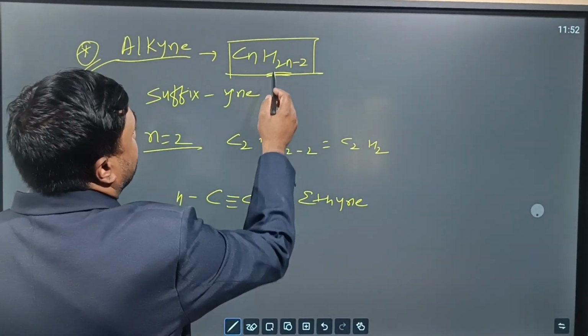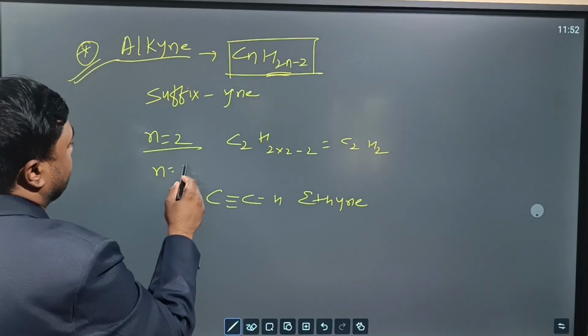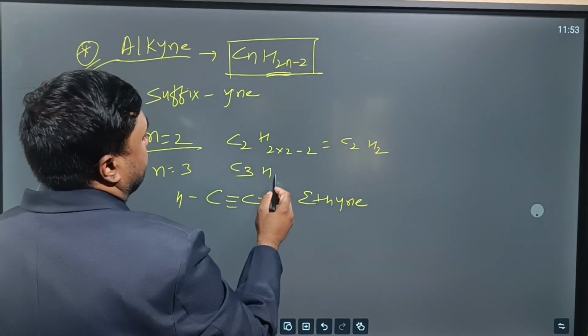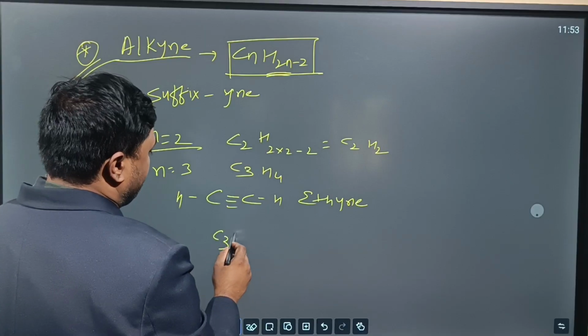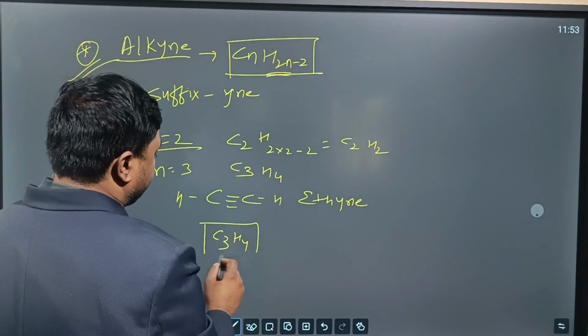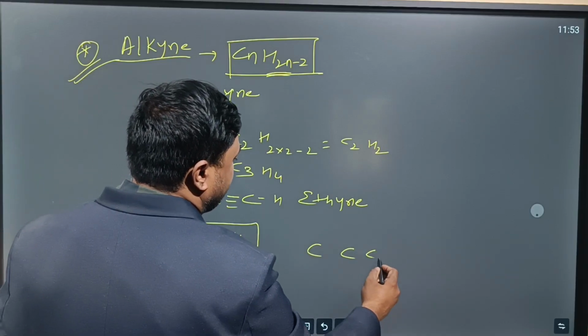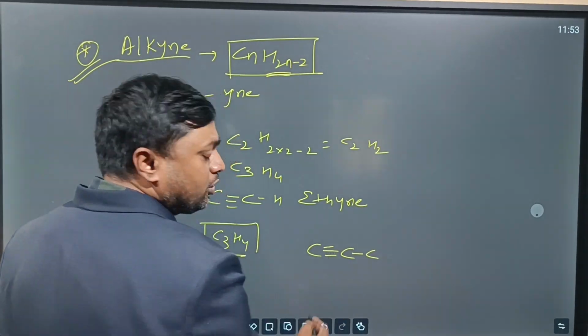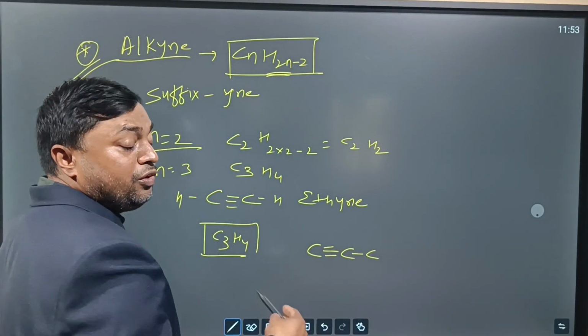Similarly, if you take n is equal to 3, you will get C3H(2 into 3 is 6, minus 2), that is 4. So C3H4. How are we going to draw the structure? 1 2 3. First you write single bonds. Between any two carbons there will be a triple bond, yes or no? Correct or not?